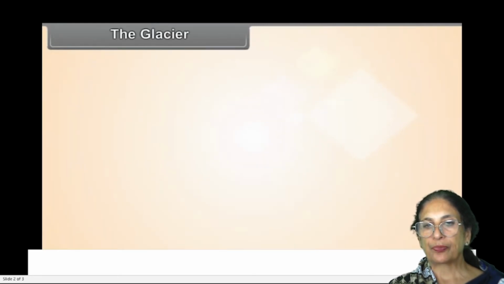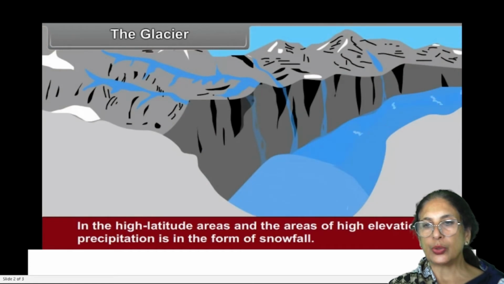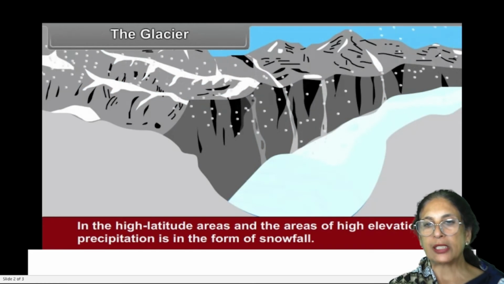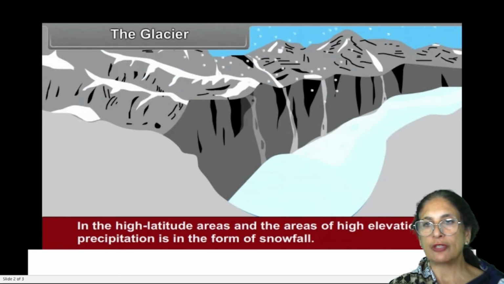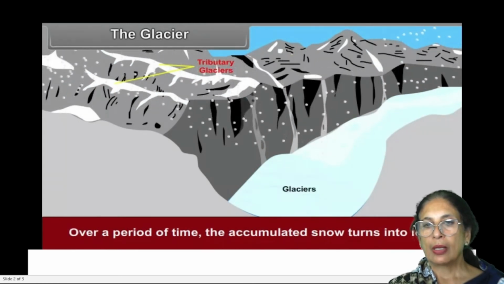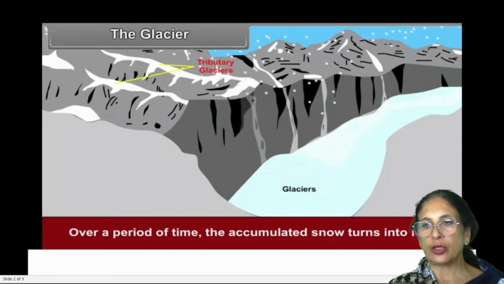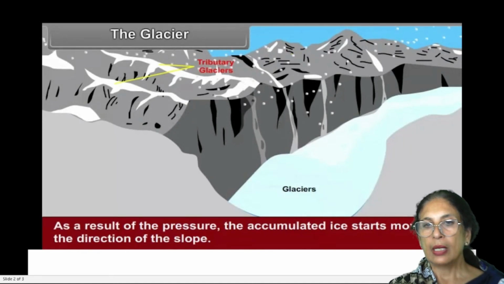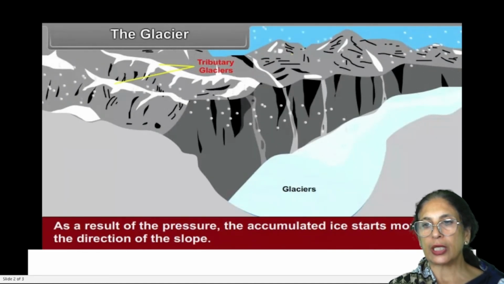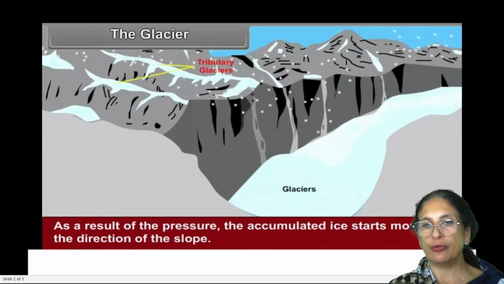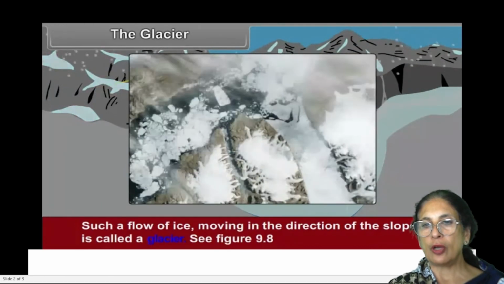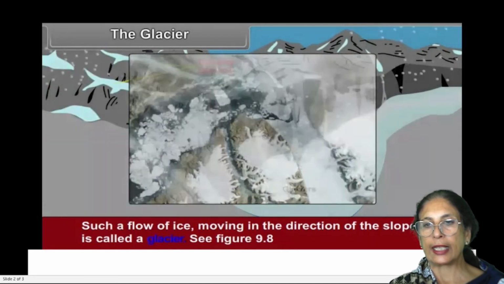The glacier. In the high latitude areas and the areas of high elevation, precipitation is in the form of snowfall. Over a period of time, the accumulated snow turns into ice. As a result of the pressure, the accumulated ice starts moving in the direction of the slope. Such a flow of ice moving in the direction of the slope is called a glacier.